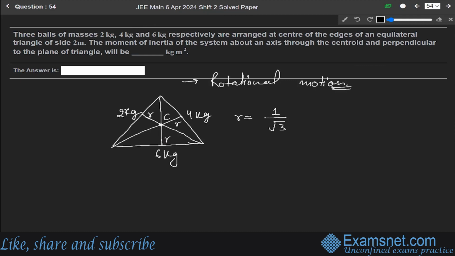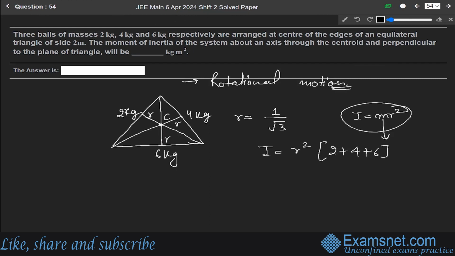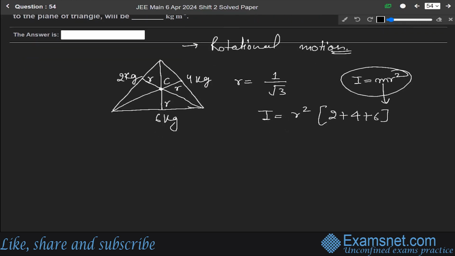Now the moment of inertia about this C and perpendicular to the plane can be written as I is equal to R square times 2 plus 4 plus 6, the sum of all the masses, because we know that moment of inertia I is equal to M R square. So in place of M, total mass, we can write 2 plus 4 plus 6 into R square. So it will become 1 over 3 into 12. So I will be equal to 4 kg meter square.